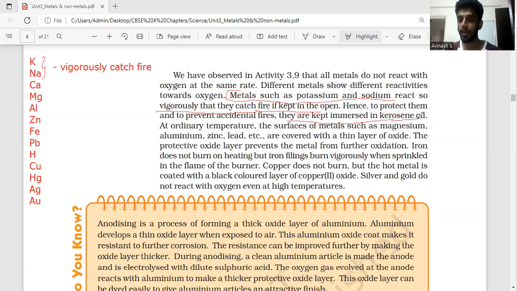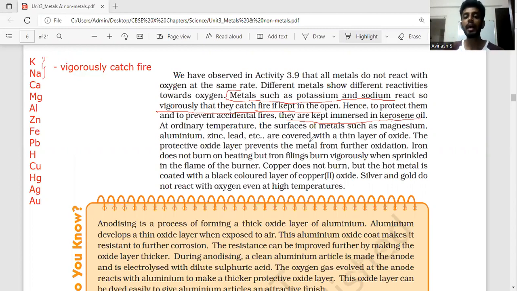And why we use kerosene oil is because sodium or potassium doesn't get dissolved in kerosene. So you can readily take it off. That is the main reason they are stored in kerosene oil. So this is very important. They can readily catch fire, and for that reason, they are not kept in open containers. They are kept immersed in kerosene oil, and we can make use of them later.